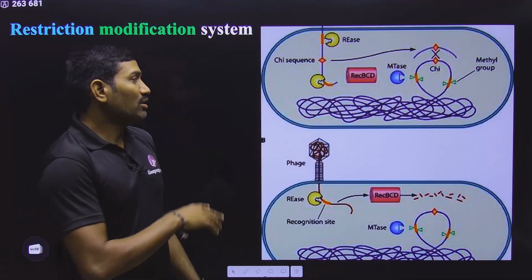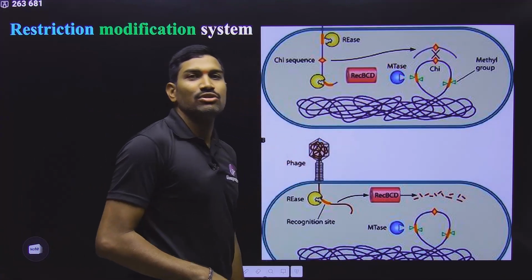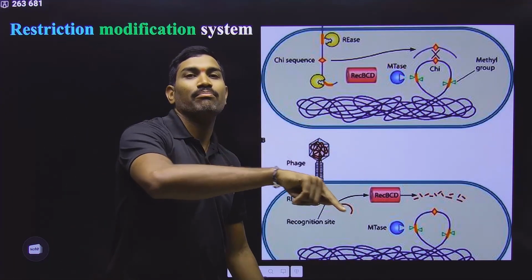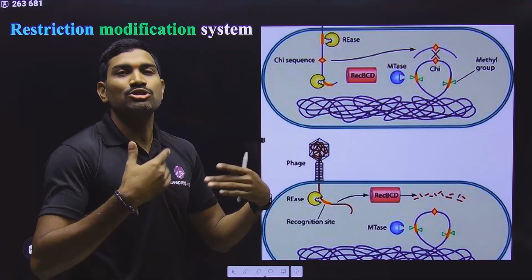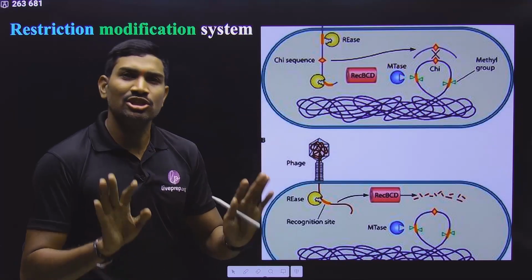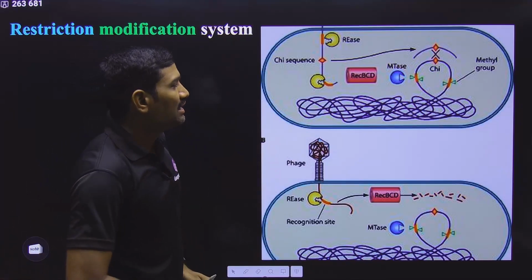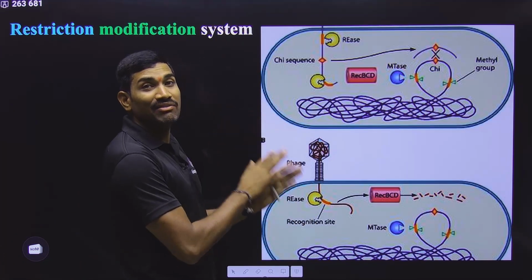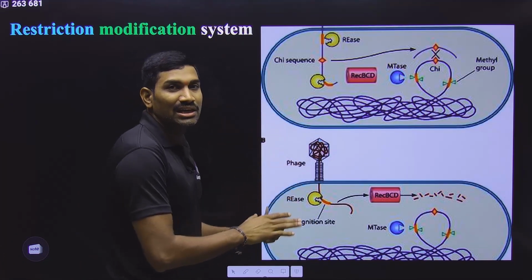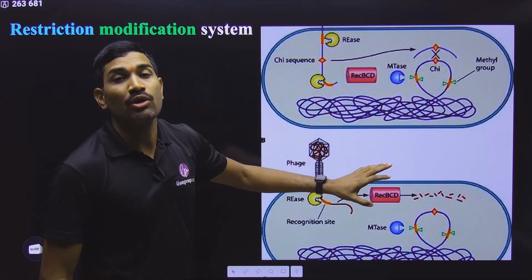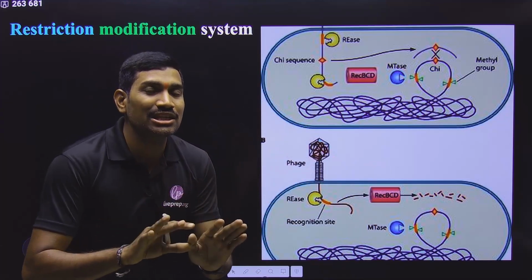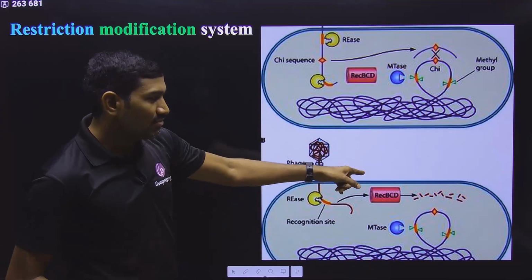Once it introduces its DNA into the bacterium, what happens? That viral DNA will become part of the bacterial DNA and it will start synthesizing new viruses. This is the general procedure. But there are some bacteria that prevent viral growth and viral propagation. How are they preventing, how are they stopping, how are they restricting? Stopping means restricting. That we will see here.